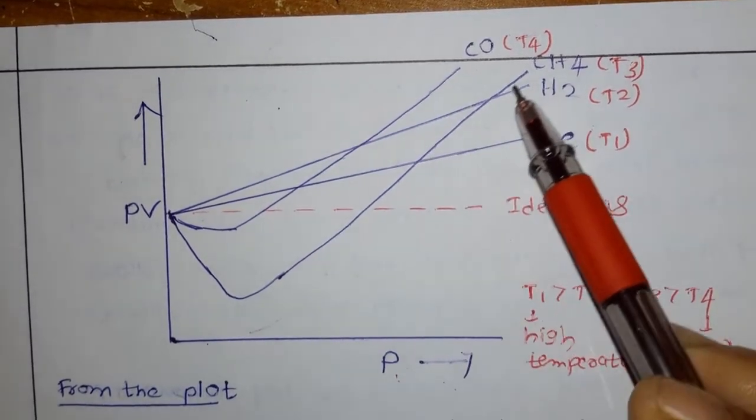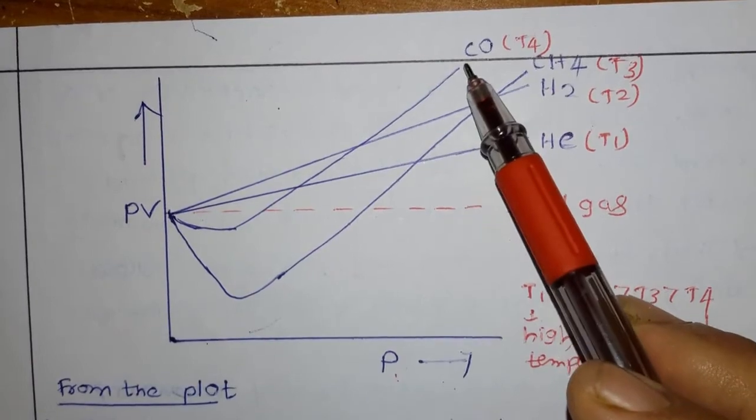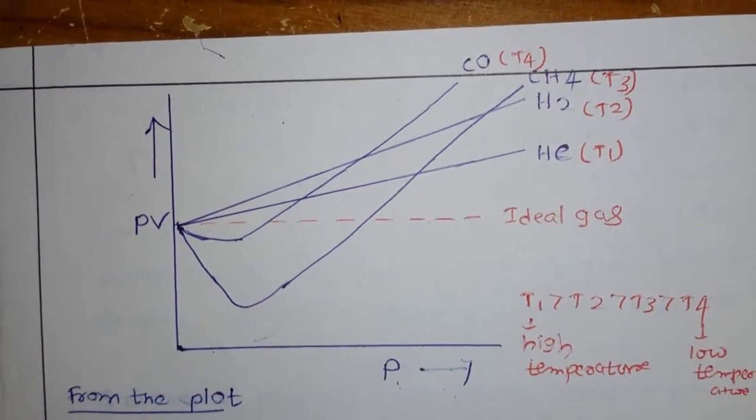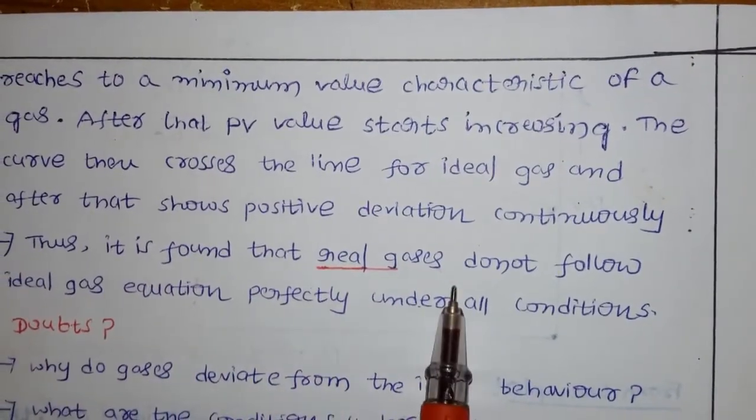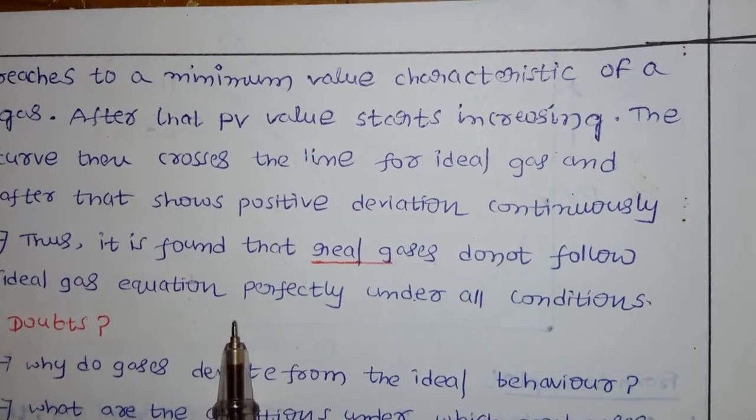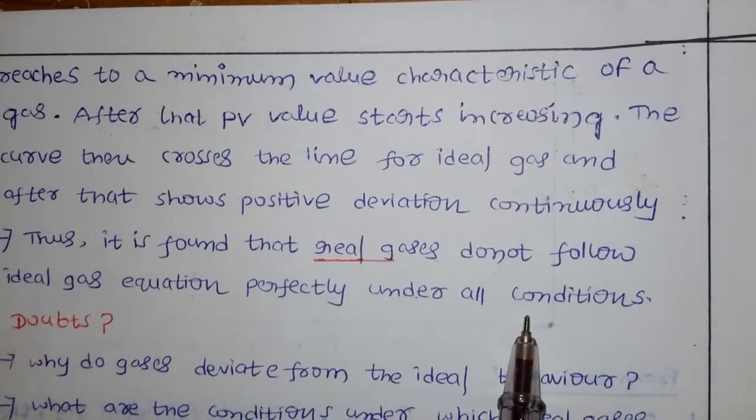After that again it is going to increase, nothing but showing the positive deviation. So here what we want to conclude is, thus it is found that real gases do not follow the ideal gas equation perfectly under all conditions.